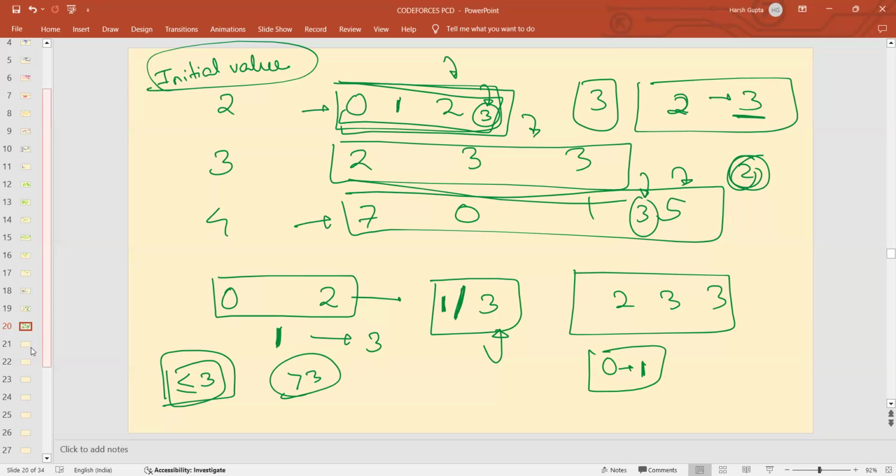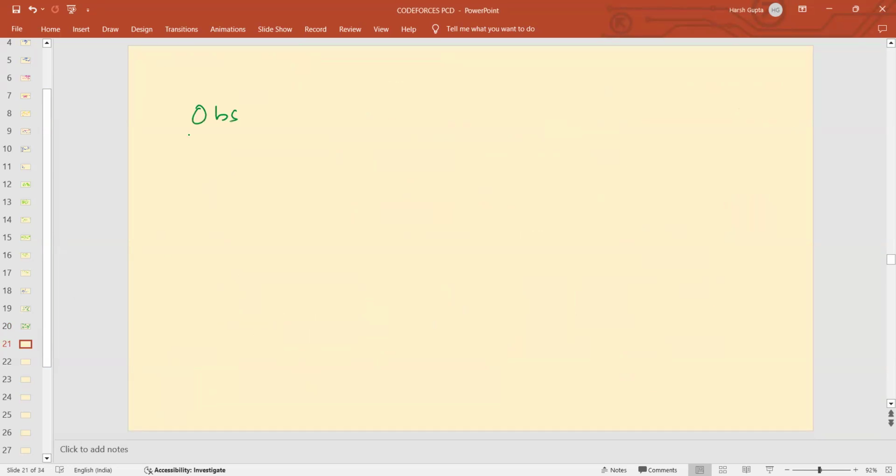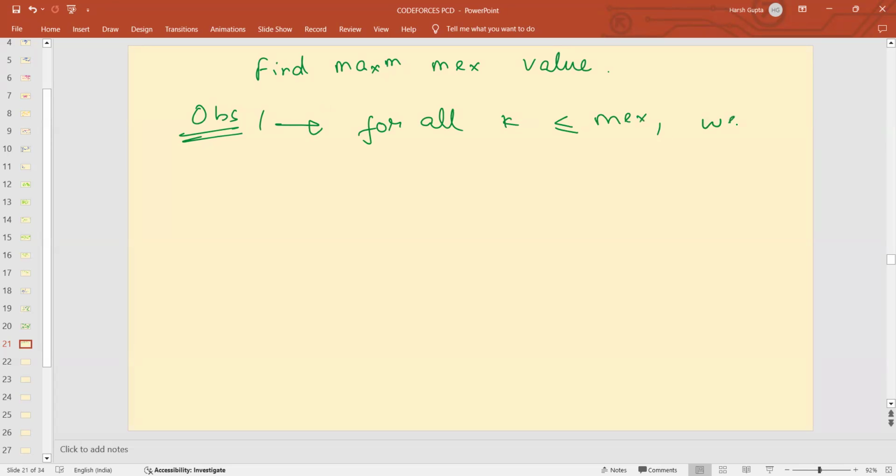Agree? So the two observations were: first of all, you find the maximum max value. Observation 1 was, for all k less than or equal to max, we can always obtain the final k equal to max.